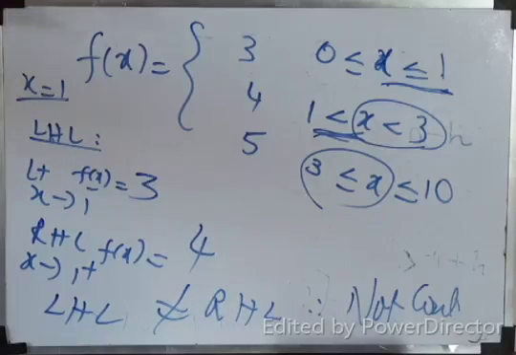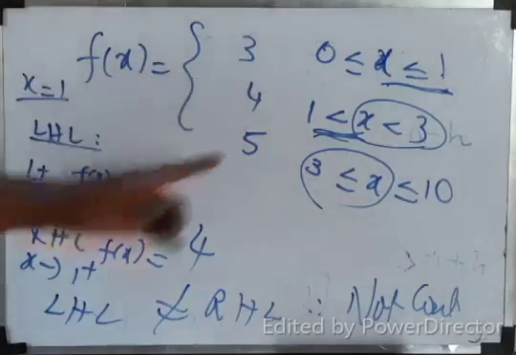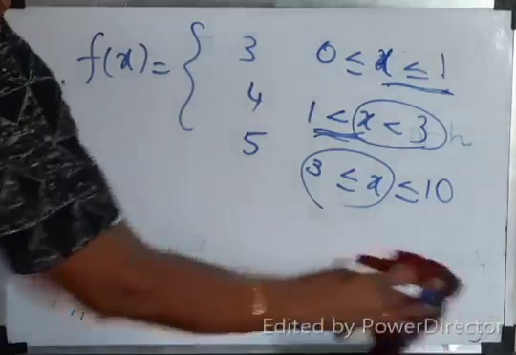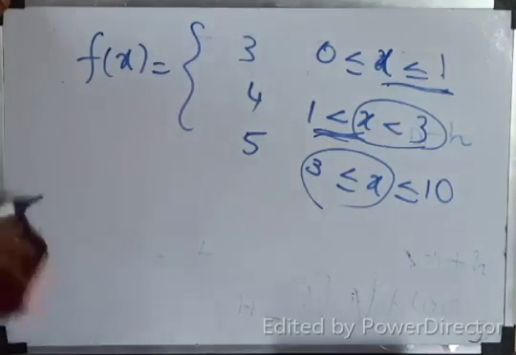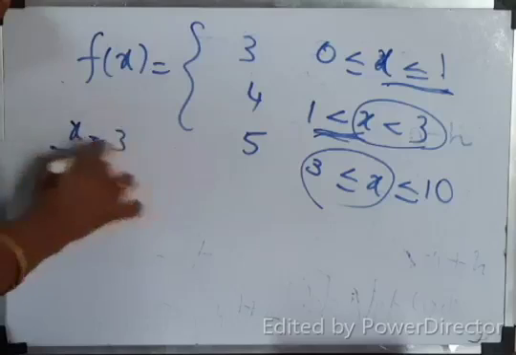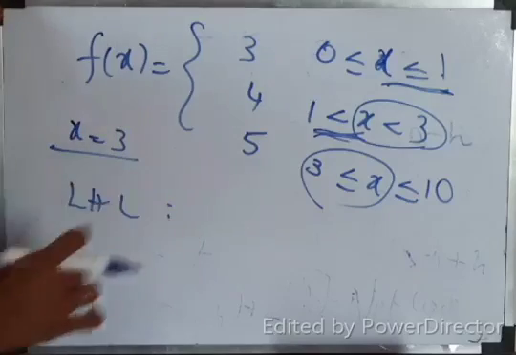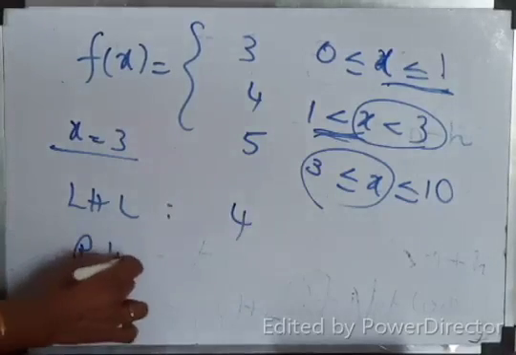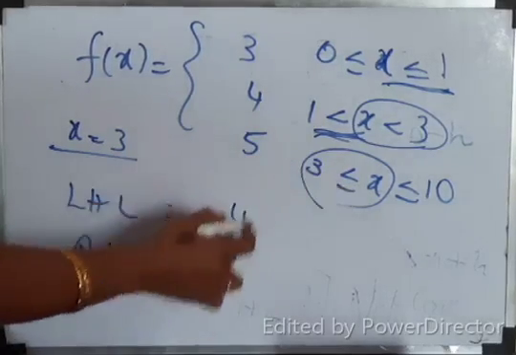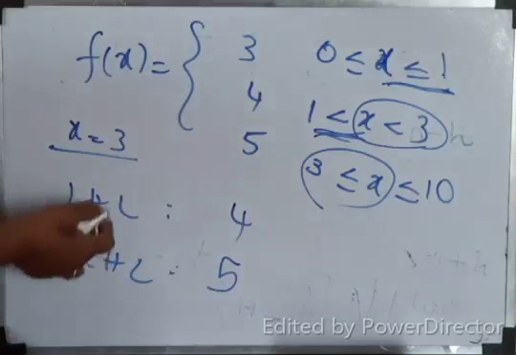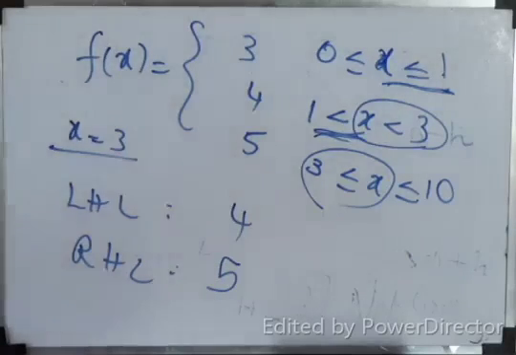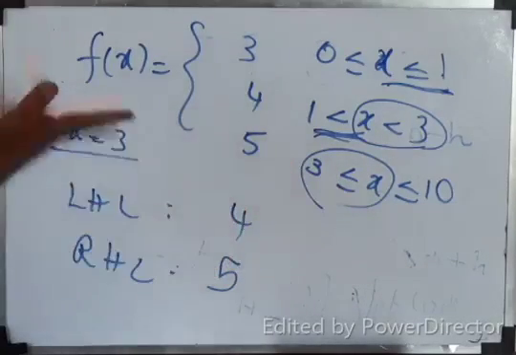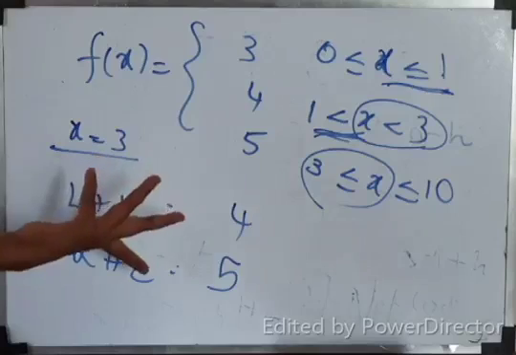Now, similarly, you can find out for x equal to 3. For x equal to 3, what is my LHL value? Less than 3, it is 4. What is my RHL? Greater than or equal to 3. Here, ma'am, x equal to 3 is also 5, but that need not be considered.